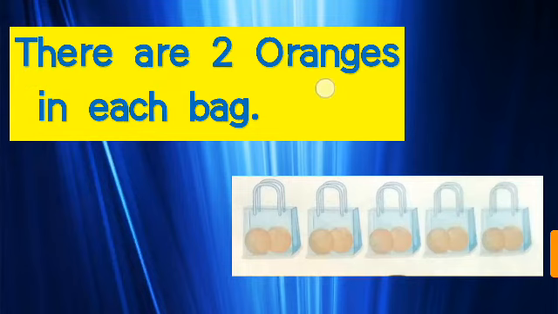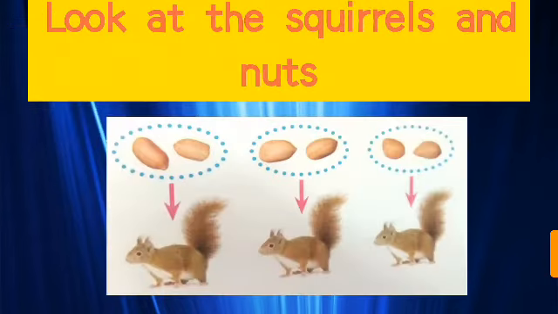There are 2 oranges in each bag. Let's see, 5 bags are here. 2, 3, 4, 5. And 10 oranges are there. So, what have we done? 2 oranges in each bag. 2 oranges in each bag. Okay. So, total 10 oranges. Now, next example.